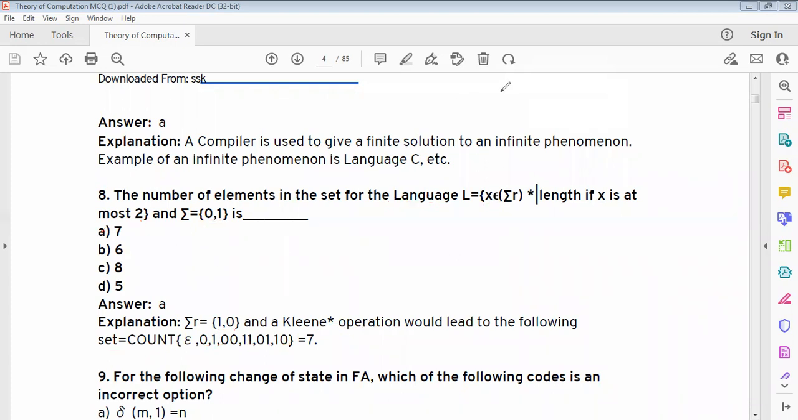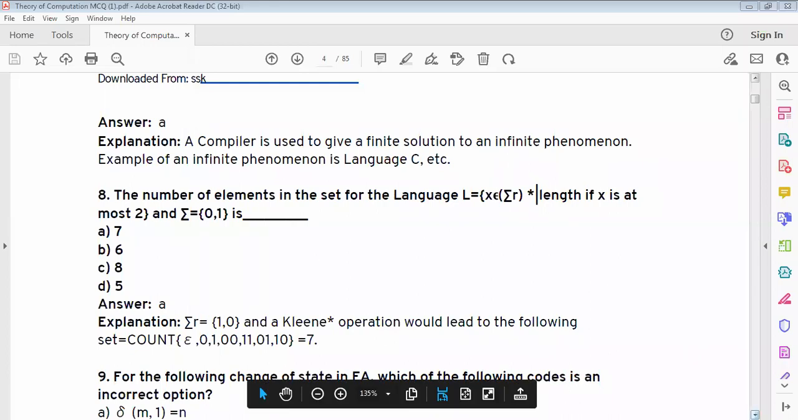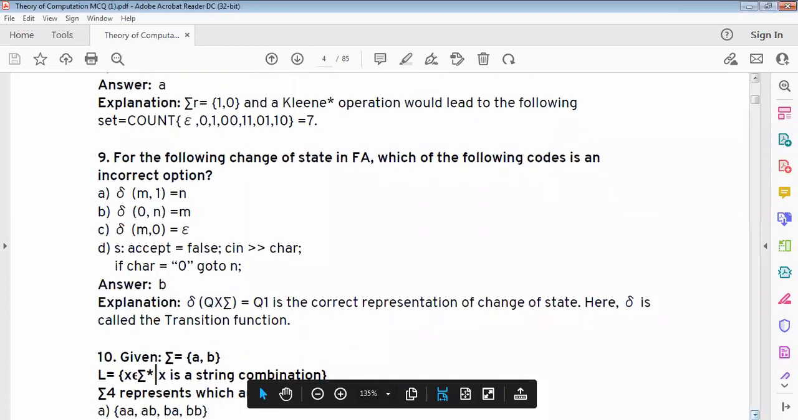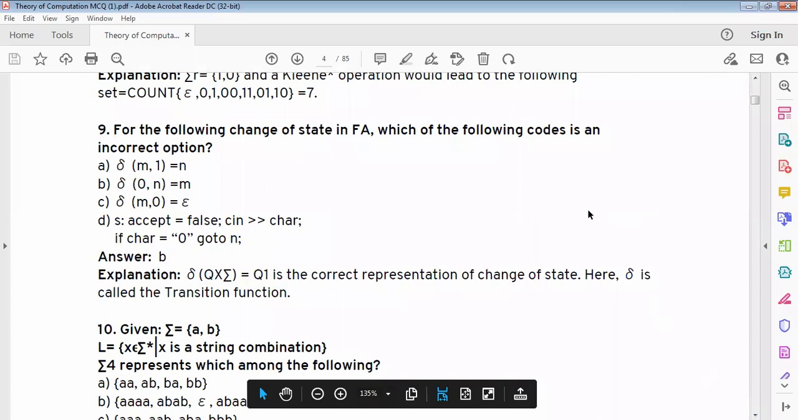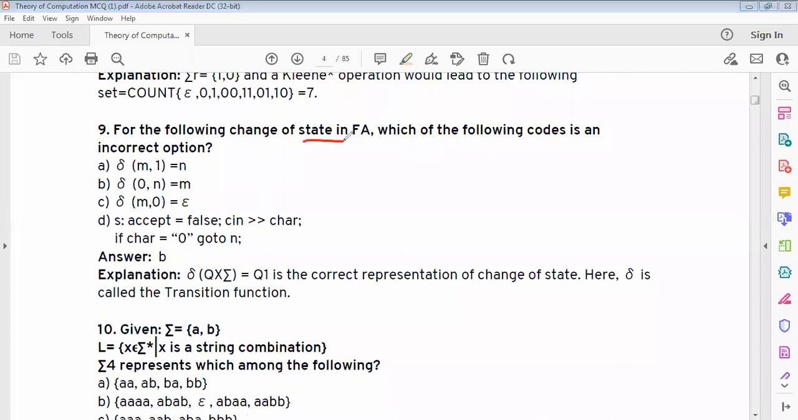Next, for the following change of state in finite automata, which of the following codes is an incorrect option? Answer is B. Delta 0, n is equal to n.